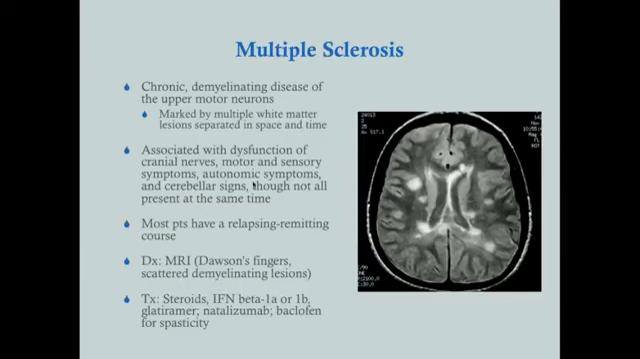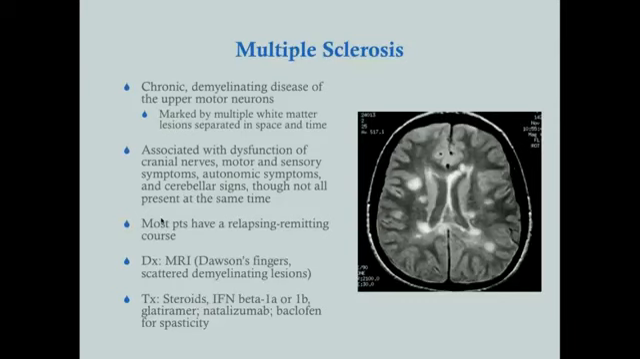So a lot of times we'll see dysfunction of cranial nerves, especially the optic neuritis, which we saw in this patient. You can get motor symptoms like weakness. You can get sensory symptoms like paresthesias. You can get autonomic symptoms like bowel and bladder incontinence. You can get cerebellar signs like ataxia and loss of balance.